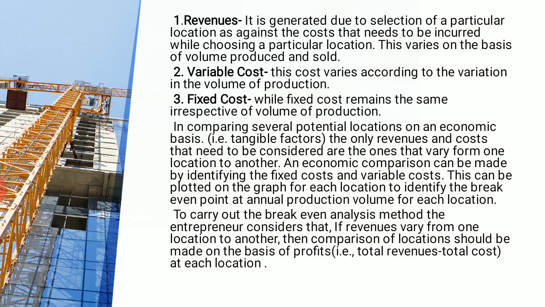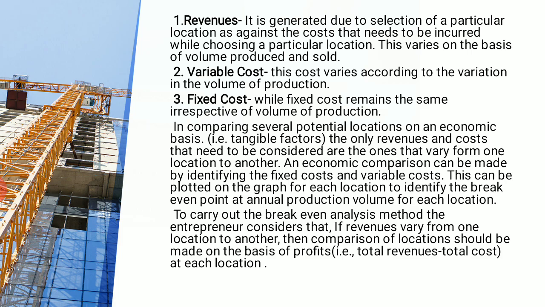Now let us try to understand what these three terms are. When I say revenue, that means it is generated due to the selection of a particular location, as against the cost that needs to be incurred while choosing that location. This varies on the basis of volume produced and sold.